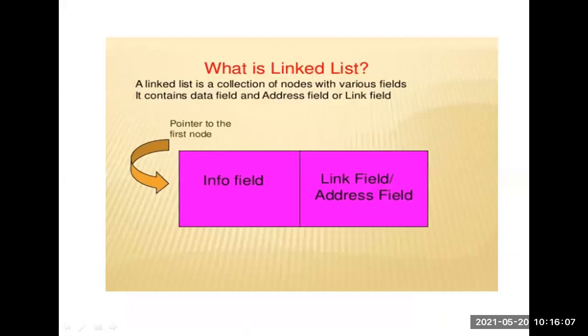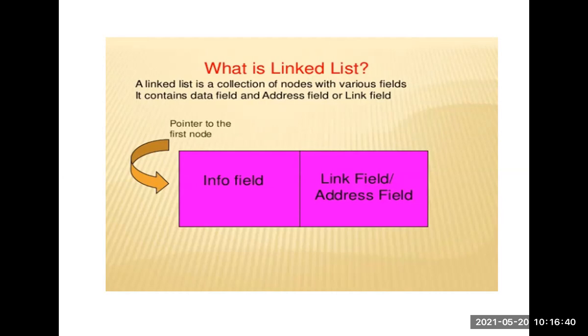Okay. So if each node in the list has only one link field, then we call it a single linked list. If it has two linked fields, then we call it a double linked list. Okay. So if the link field contains only one link, then we call it a single linked list.